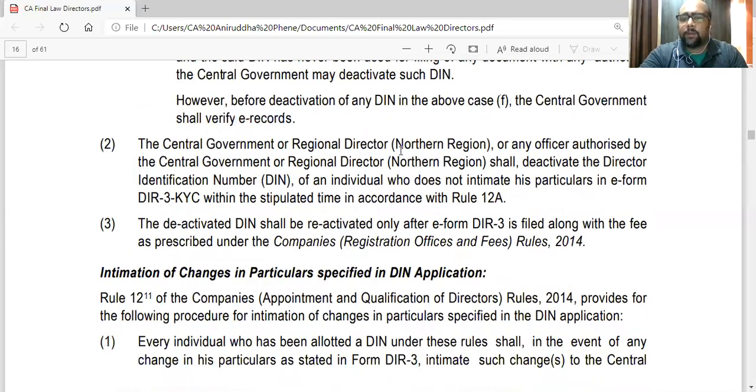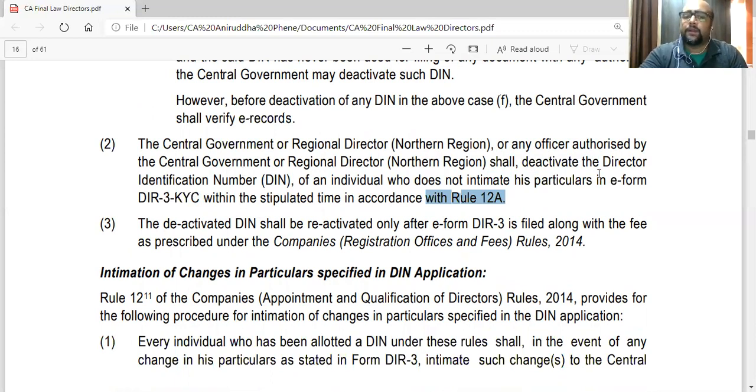Again, the central government shall deactivate the director's DIN of an individual who does not intimate his particulars in e-form DR3 KYC within the stipulated time in accordance with Rule 12. So for a director also, he has to submit a KYC form, like we have to submit in a bank.